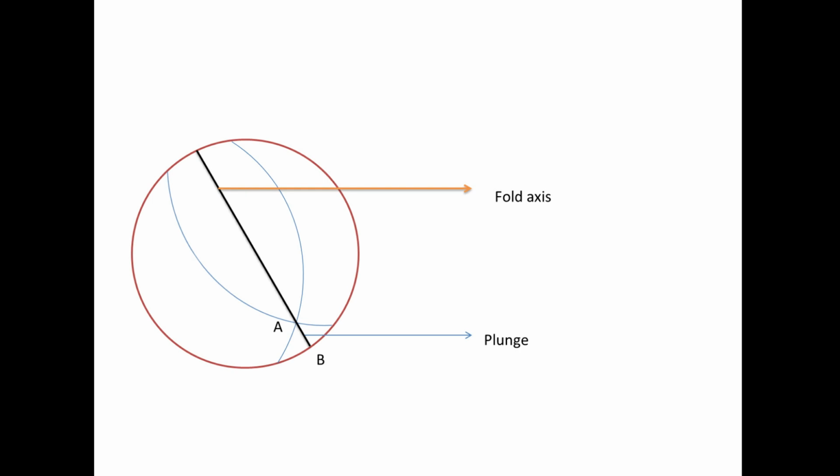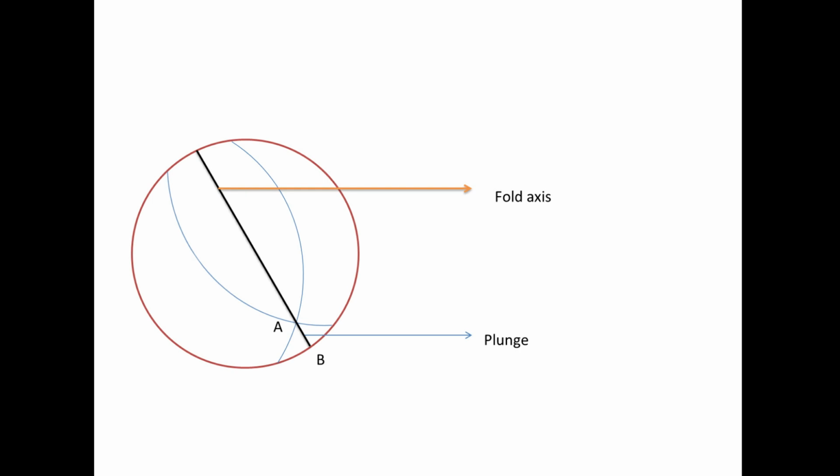Okay, but here we are interested in the plunge amount of the fold. So the distance of the intersection of two limbs from the periphery of the circle, that is the distance of A to B, that is the plunge amount. The more is the distance of AB, the more is the plunge amount, and the less is the AB distance, the less is the plunge amount.